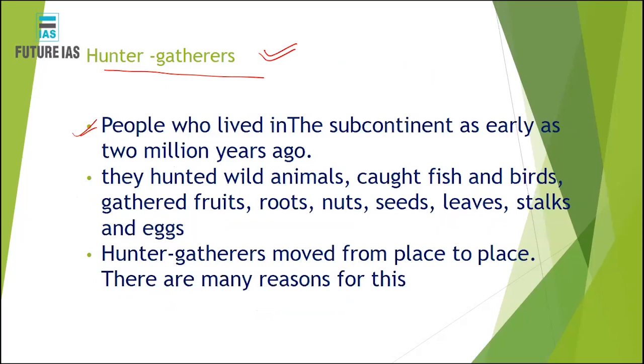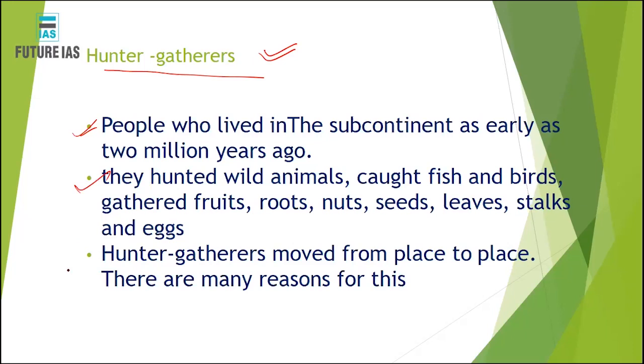These stone tools were used for hunting animals, for catching animals, fish, and birds, and for gathering fruits, roots, nuts, seeds, leaves, stalks, and eggs, isn't it? So these tools were used for gathering those food items.